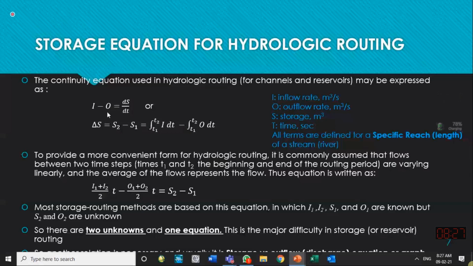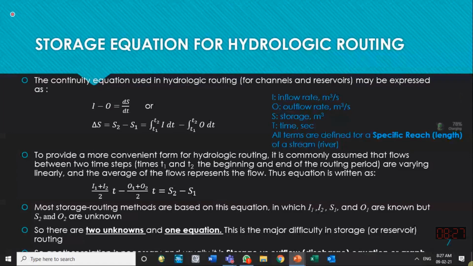To provide a more convenient form of hydrologic routing, it is commonly assumed that flows between two time steps T1 and T2, having time interval T, where T is the difference of T2 and T1, are varying linearly. If they are varying linearly, initially it is I1, finally it is I2, so we can take the average as I1 plus I2 divided by 2, multiplied by T.